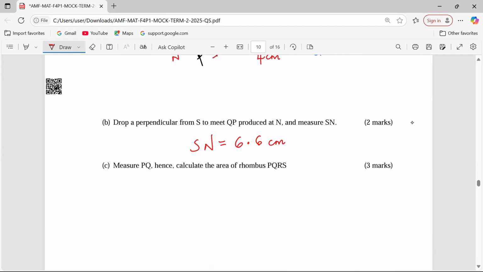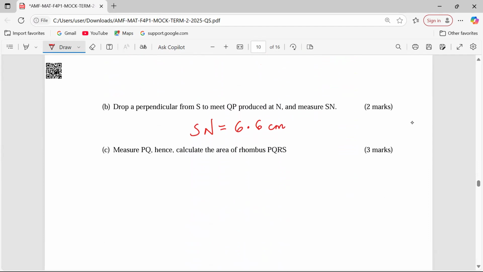Therefore, we shall calculate the area of a rhombus, which is simple. Area of a rhombus equals base times height. Therefore, this is 4 times 6.6. Let's check the final answer. 4 times 6.6 is 26.4